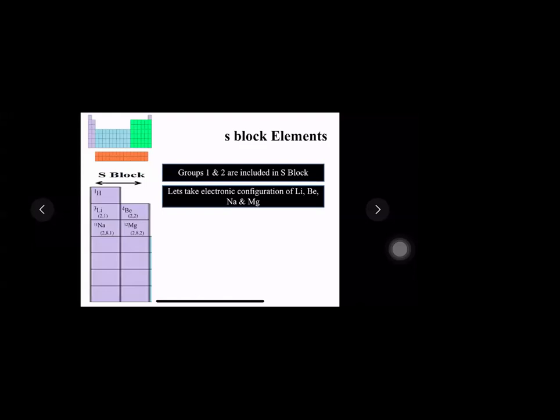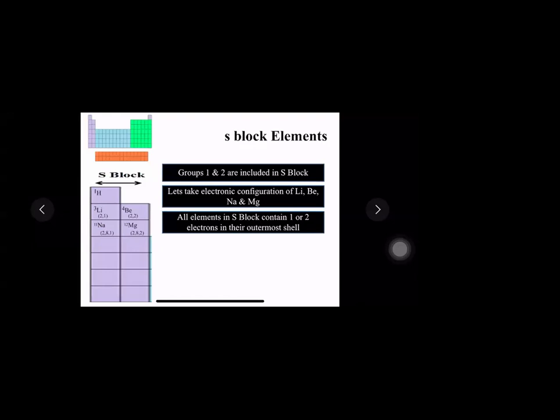So pay attention. All elements in S block contains 1 and 2 electrons in the outermost shell. When I say the outermost shell, if you see carefully, lithium के shell में first orbit में 2 electron है, second orbit में 1. Similarly, sodium के भी first shell में 2, 8 and the last shell has 1. In this way, group 1 contains only 1 electron in the outermost shell. All the elements, लीना के, RBC, स्वरा, सबके पास last में सिर्फ एक ही electron होगा.